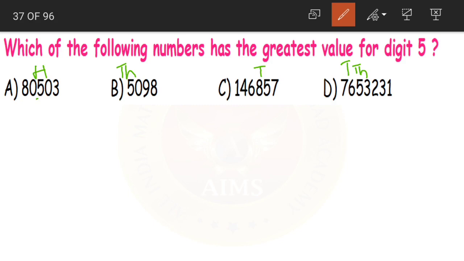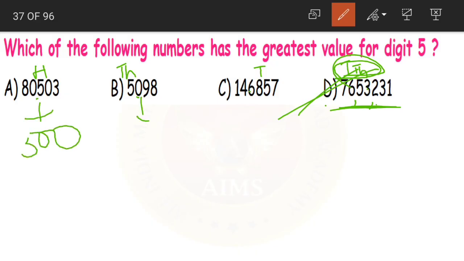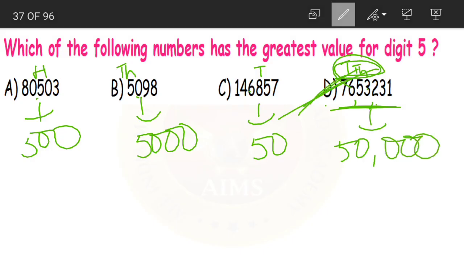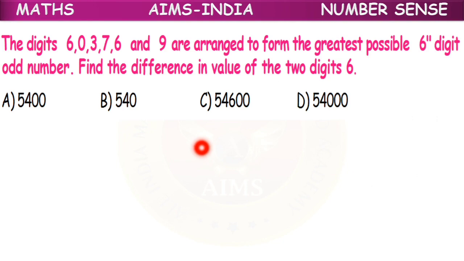Now which is the highest place among hundreds, thousands, tens and 10,000s? 10,000s, yes. So obviously this number, 76,53,231, has the greatest value for digit 5. Here the value becomes 500, here it becomes 5,000, here it is 50, and here it is 50,000. Yes, so option D is our correct answer, where the value for digit 5 is the highest.